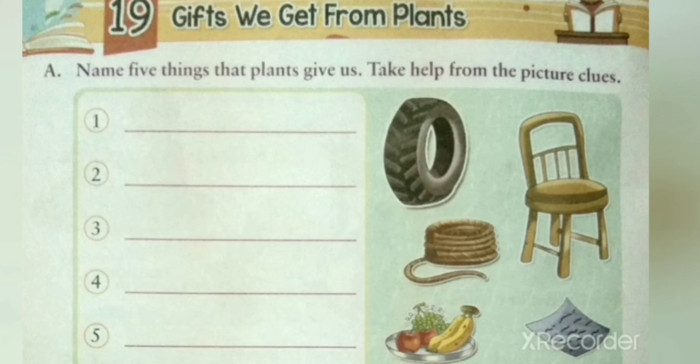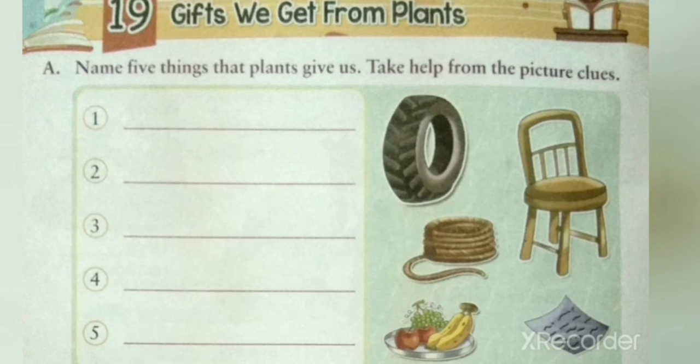Let's move to the next topic, gifts we get from plants. Plants and trees are very important for all living things. Plants absorb carbon dioxide and release oxygen from their leaves, which humans and other animals need to breathe. Plants are the main source of food. Other than food, they provide medicine, wood, rubber, gum, cotton, etc.